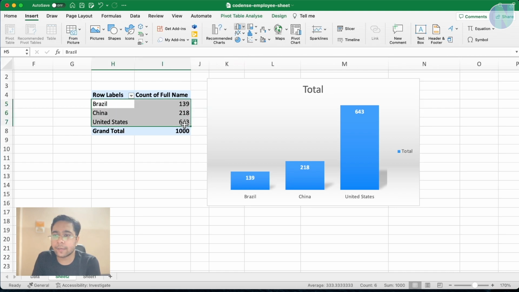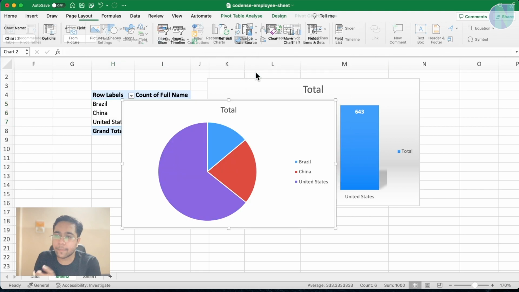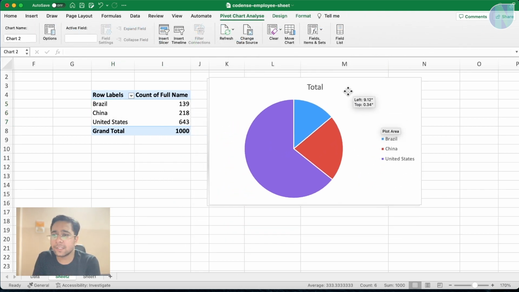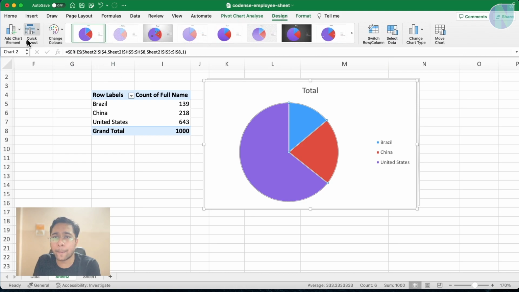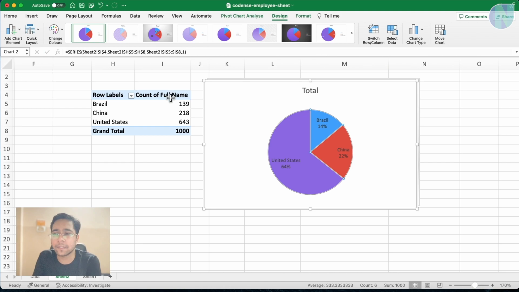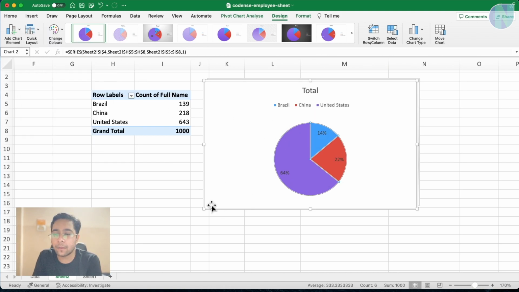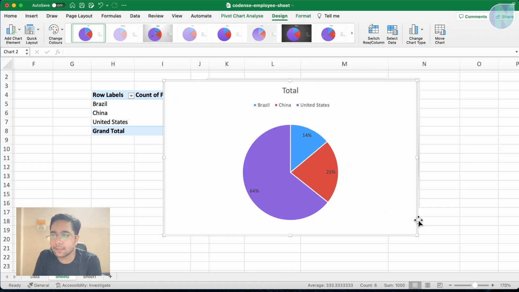You need to select the data and go to Insert and create a pie chart from here. Now see, this is a pie chart coming up. So like for United States, this much percentage area, and if you need percentage also, I will select this and go to the design options. I will select quick layout and click on percentage. You can see percentage is also coming up with this pie chart.